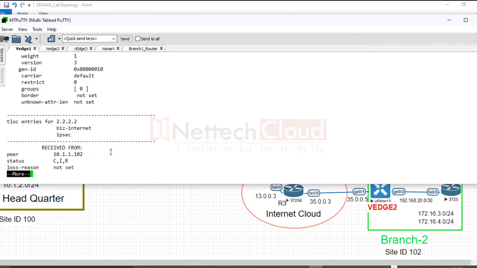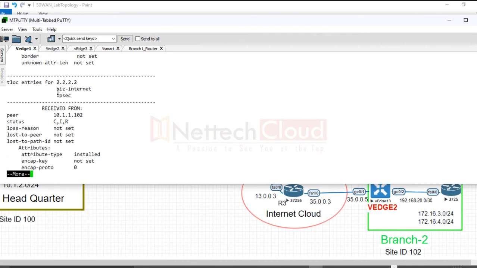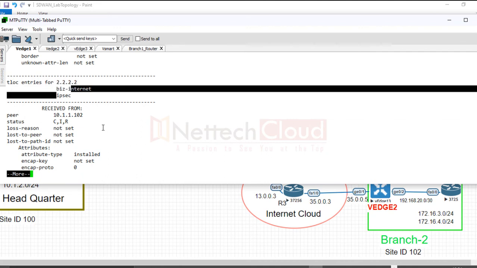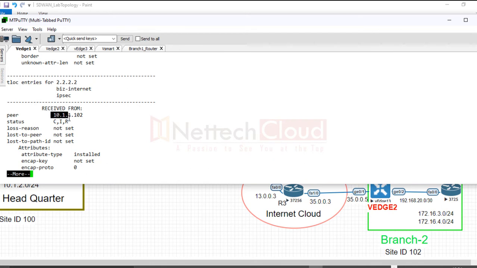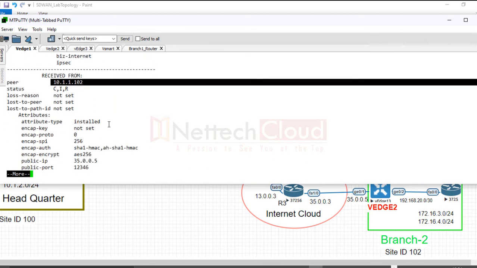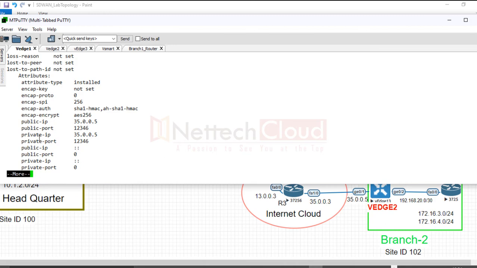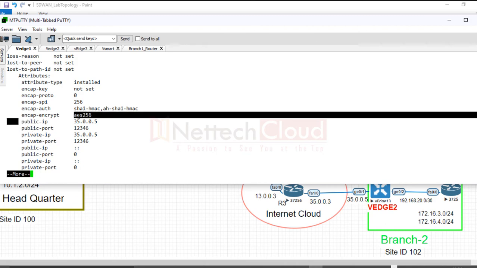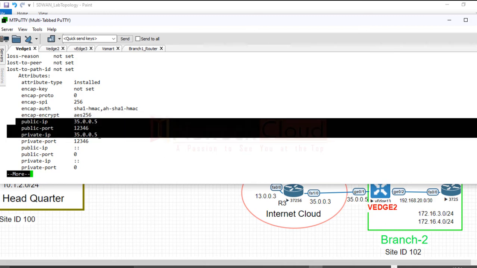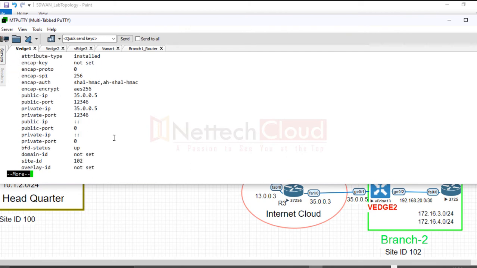And take a look here, business internet, another transport: the system IP, TLOC IP, encapsulation, and received from whom? vSmart. And this time the public IP is 35005 and 35005, same, and the port is 12346.